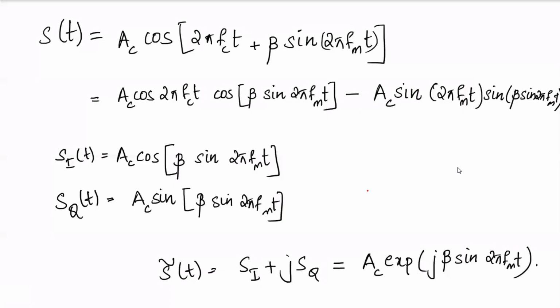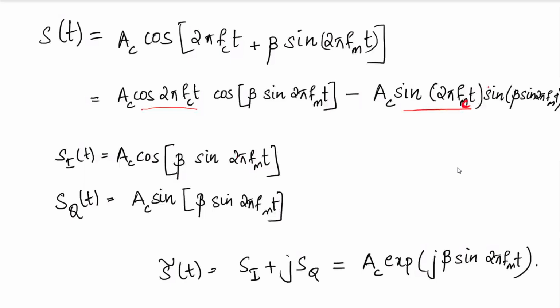I am expanding it in the cos of A plus B format, and I get cos A cos B minus sin A sin B. And this part is known as the in-phase component. It is the coefficient of cos 2 pi fc t, which is Ac cos of beta sin 2 pi fm t.